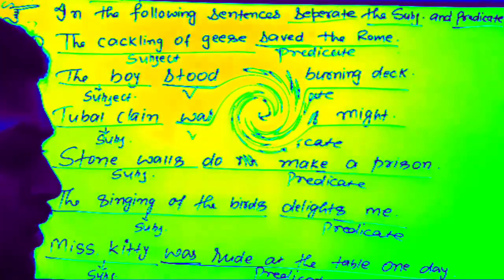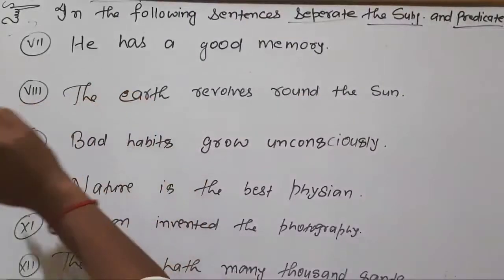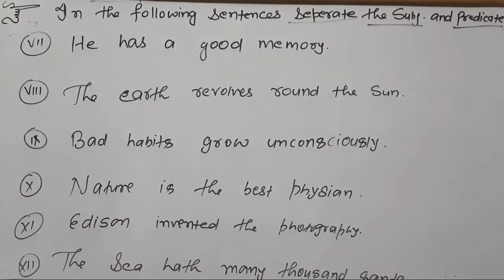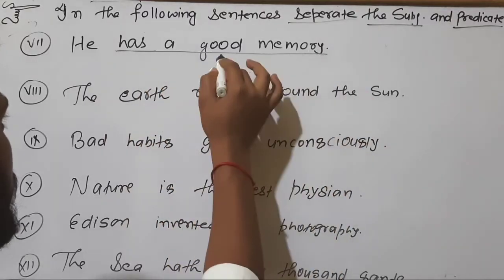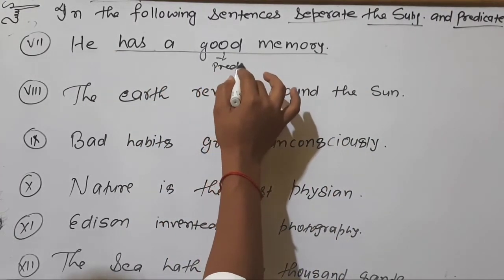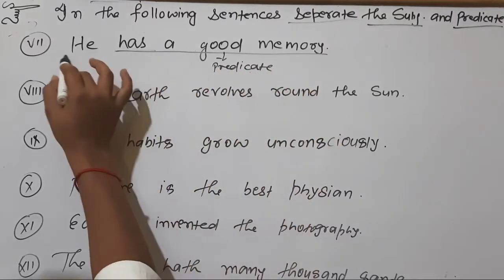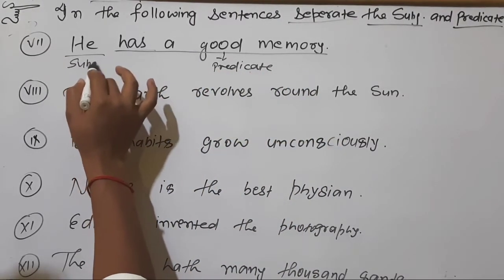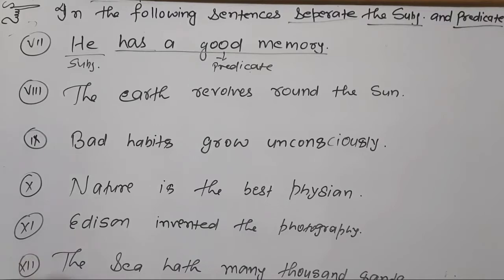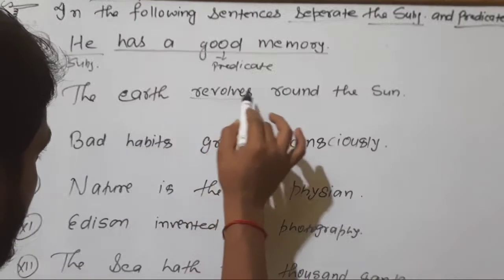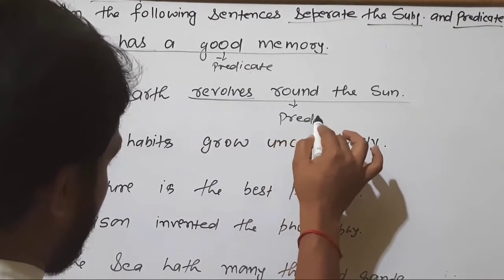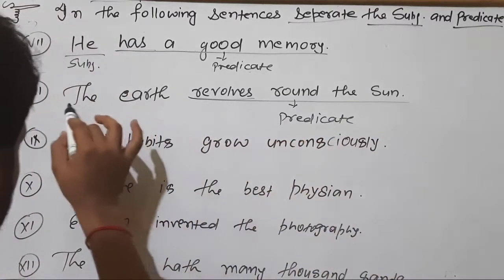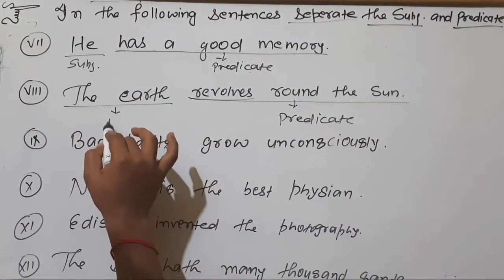Okay, let us see some more examples. He has a good memory. Here is the verb. So this part will be called predicate and this is our subject. Number 8, the earth revolves around the sun. Here is the main verb. So this part will be called predicate and this part will be called the subject.